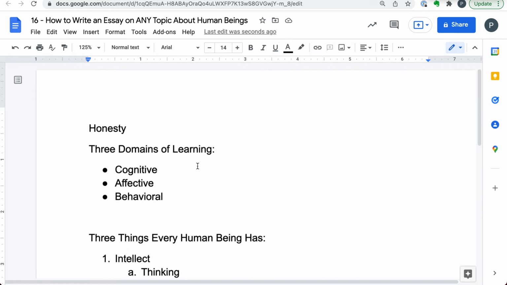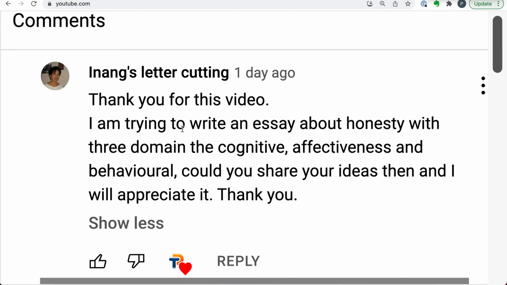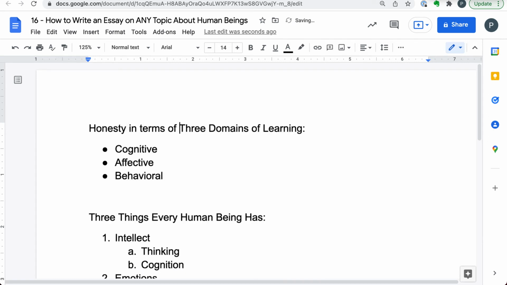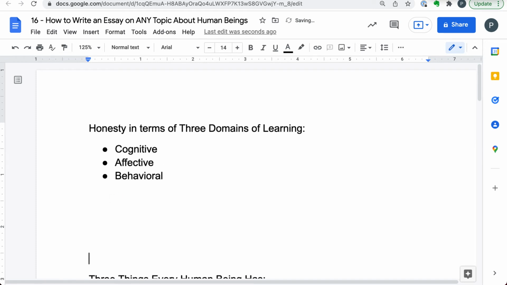Now, let's get back to our question. The question is, I'm trying to write an essay about honesty with three domains: the cognitive, affective, and behavioral. Okay, fine. So we'll come back here. Honesty in terms of three domains of learning. Now we need to put together, what do we need to do? The first, and again, like I said, the first and the most challenging thing in writing an essay is coming up with the main point. I actually already did a little work and I came up with this. Okay, let me just show you.